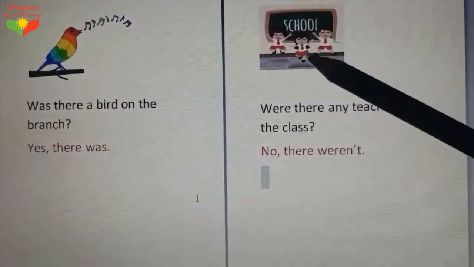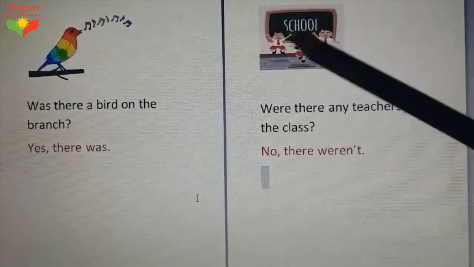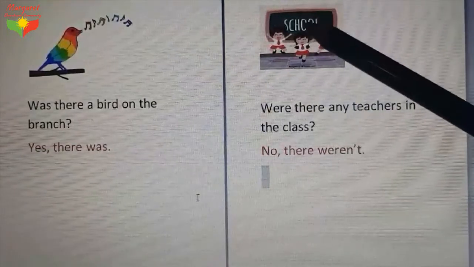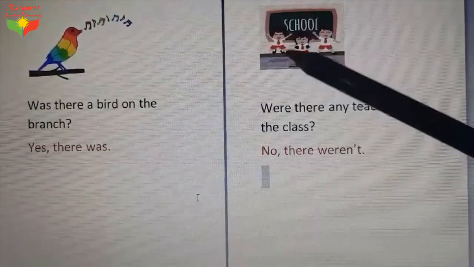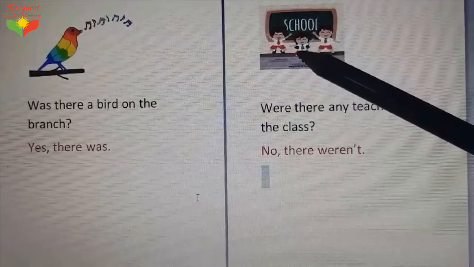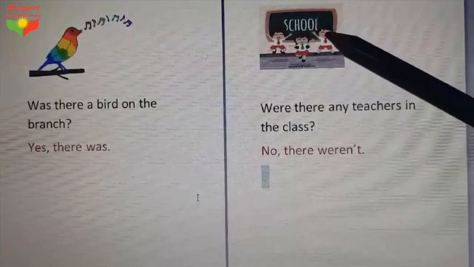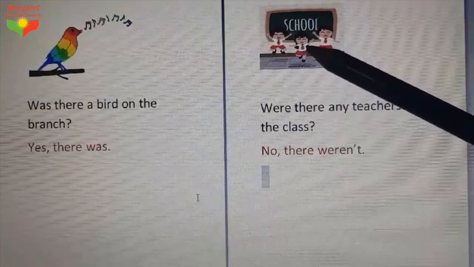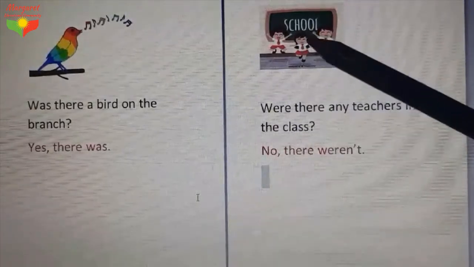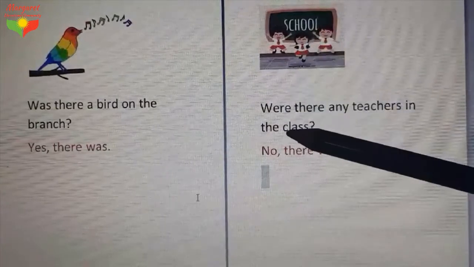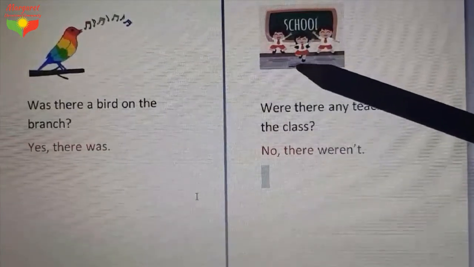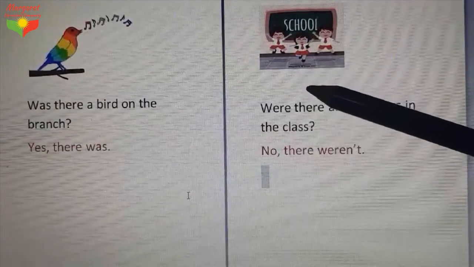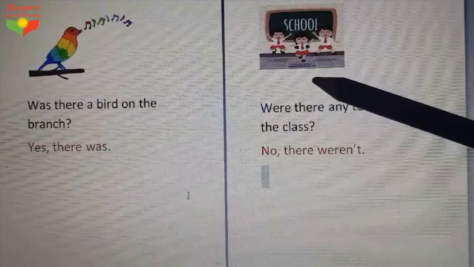Here we have a class, and behind these three pupils there's a whiteboard, or a board, and it's written school. It's not right, it's a school, but it's a class in a school. In this class you can see three students like you, and they are very cute like you. Look, they are laughing, they are happy, and they are jumping, they are playing in the class like you. So I asked a question, but at this time, when the students are jumping, there weren't any teachers.